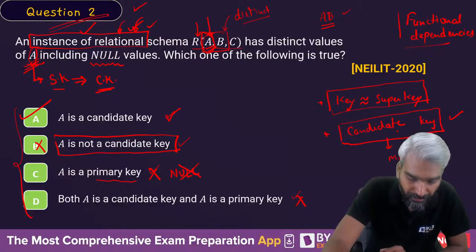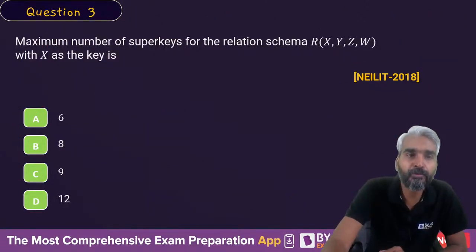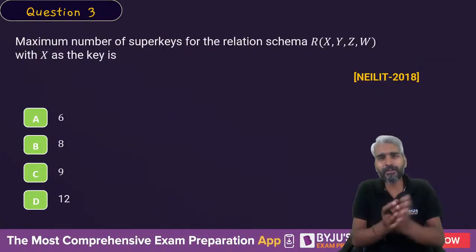Correct option may be A. Yeah, fine. Let's move to the third question. Very easy question. Give me the answer.